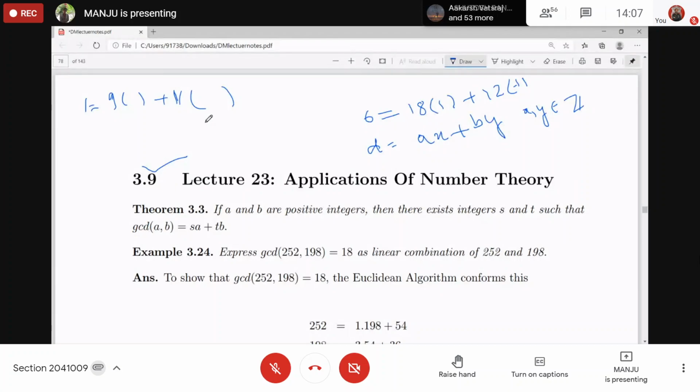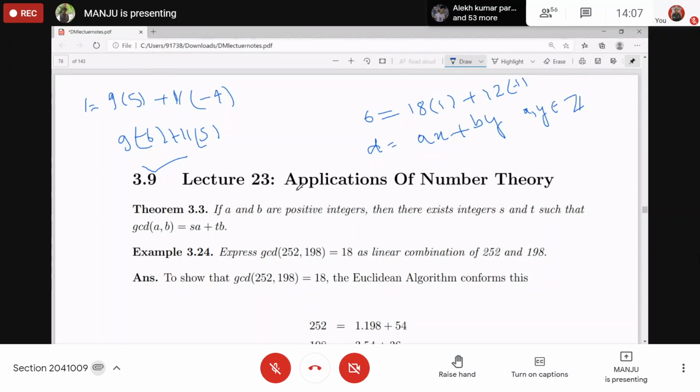No. Ma'am, 5 and minus 4. Yes, 5 and minus 4. One more, minus 6 and 5 also we can write, right? Check it: minus 54 plus 55. Yes, ma'am. So these X and Y are not unique. You may find more than one, right?